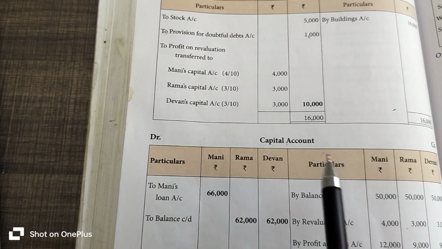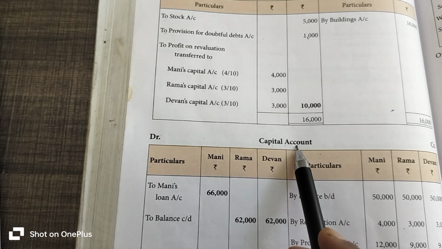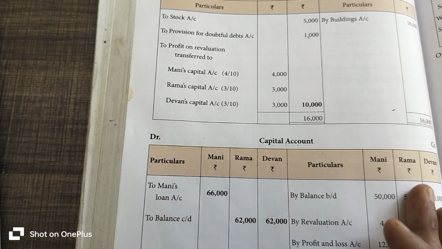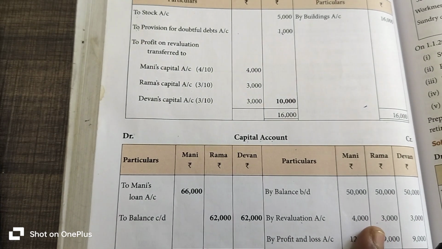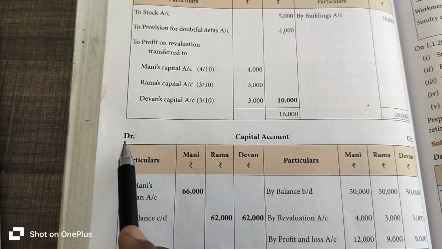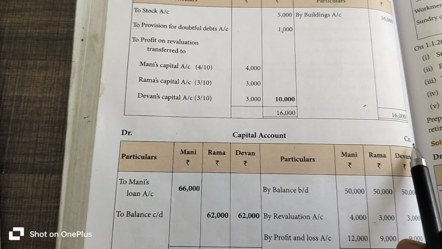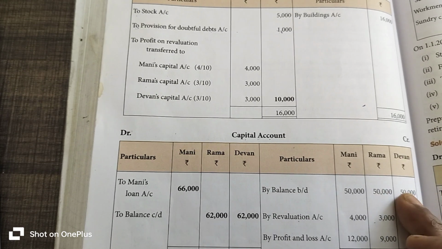So what is the format for the capital account? First we have to write the heading. The heading is capital account. There are two sides of the capital account, similar to the revaluation account: debtor side and creditor side. On the left top corner we write debtor, and on the right top corner we write creditor. That means Cr. is denoted as creditor.